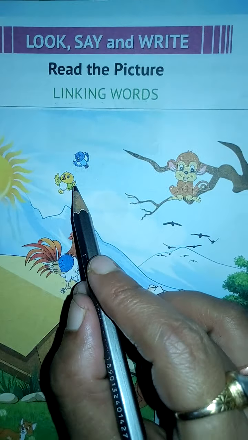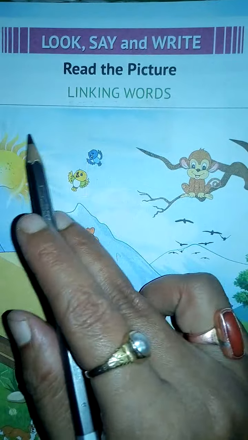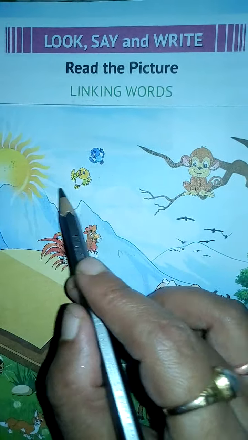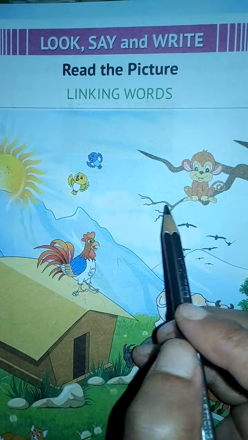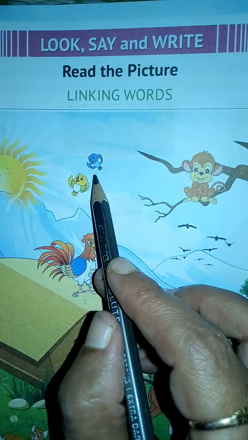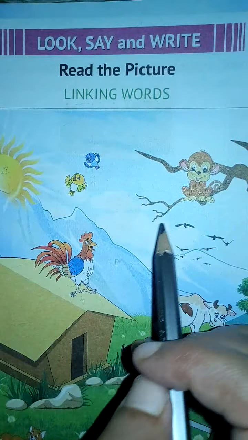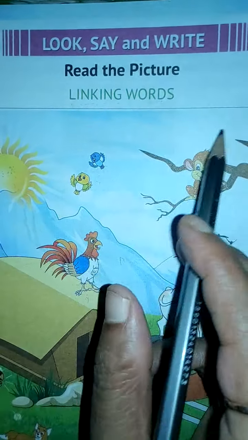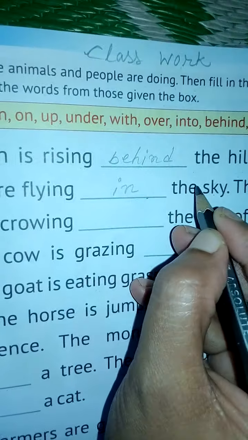Next you see, birds are flying dash the sky. Where are the birds? The birds are flying in the sky. This is the sky, no. Surrounding area is the sky, or boundary is the sky. So in this situation, we can write in. Birds are flying in the sky. Okay. Surrounding area is the sky, so we write here in the sky.